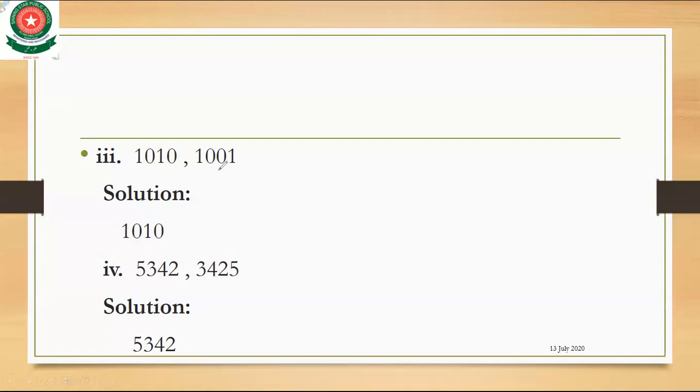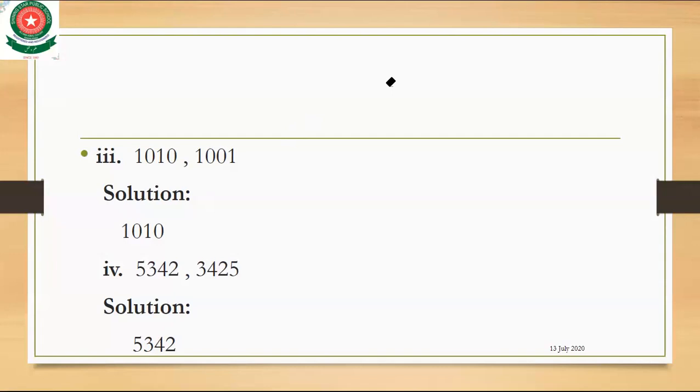Here is the difference, 1 and 0. As you know, 1 is greater than 0, so the greater number is 1010. Come to the next part.